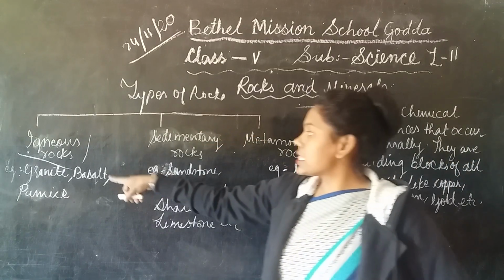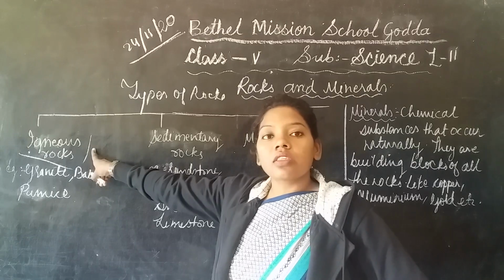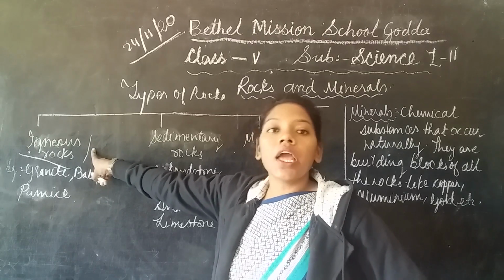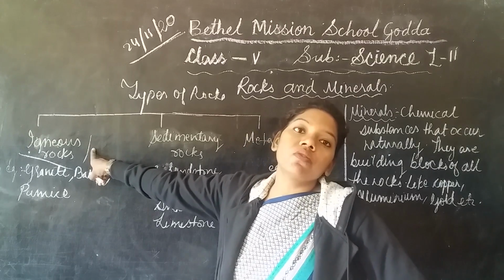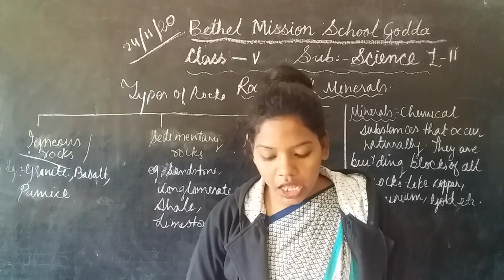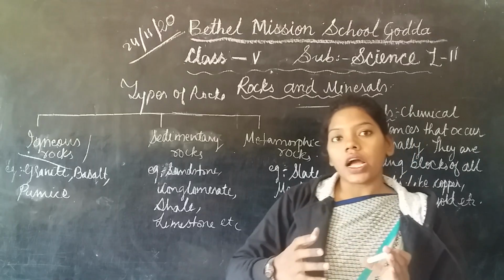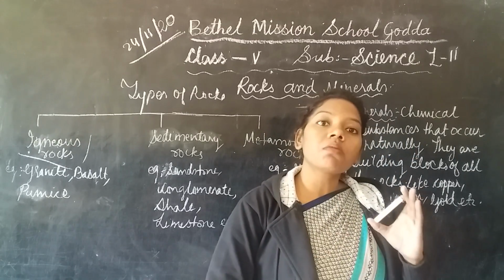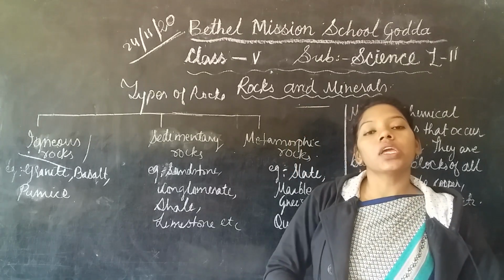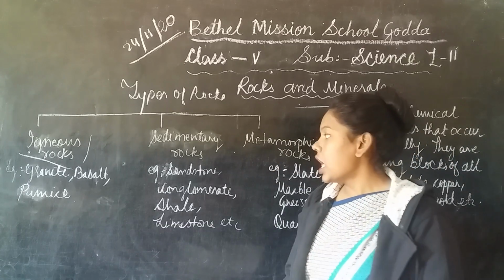First of all we'll see the igneous rock. These igneous rocks are made up of the lava which comes out during the eruptions of volcanoes. When a volcano erupts, the molten magma which comes out during the eruption forms lava.